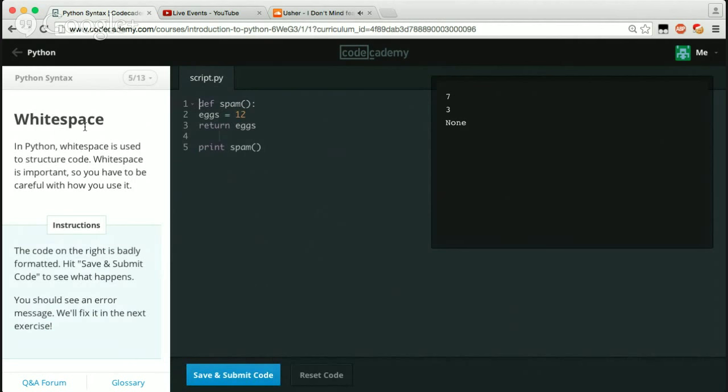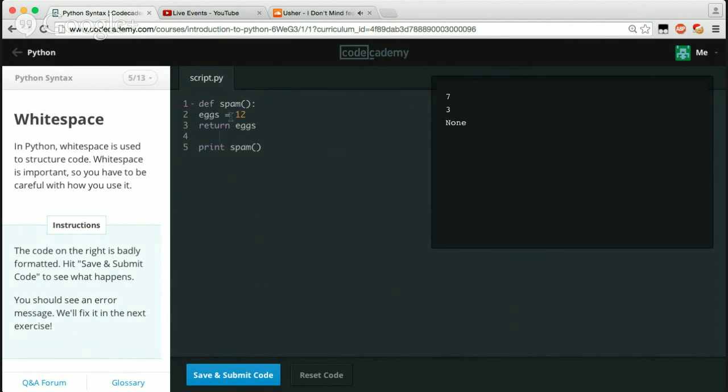Whitespace. In Python, whitespace is used to structure code. Whitespace is important, so you have to be careful with how you use it. The code on the right is badly formatted. Hit save and submit code to see what happens. You should see an error message. We'll fix it in the next exercise.